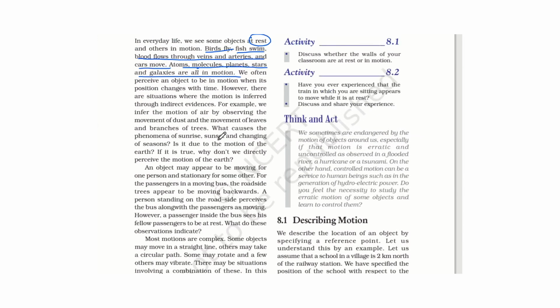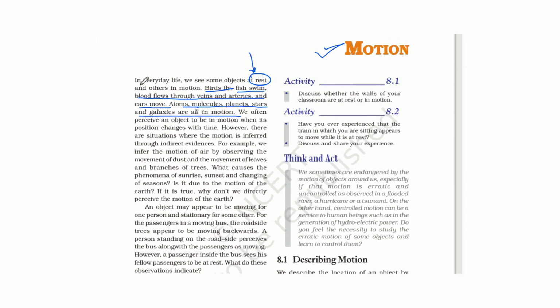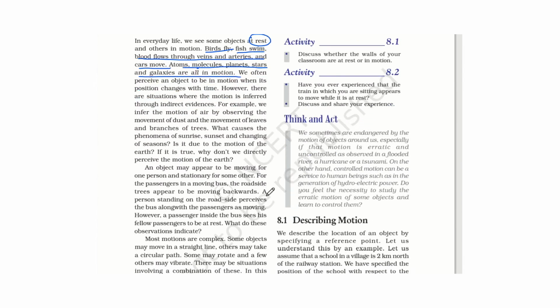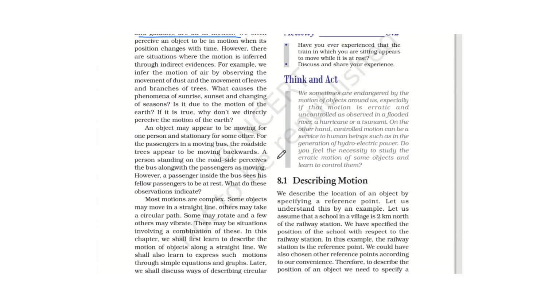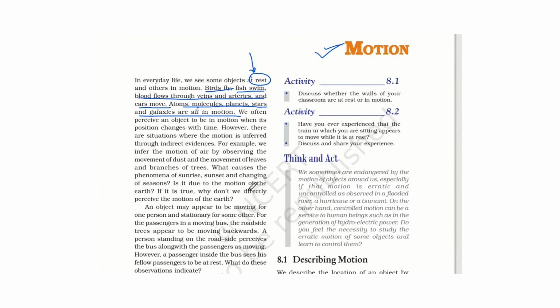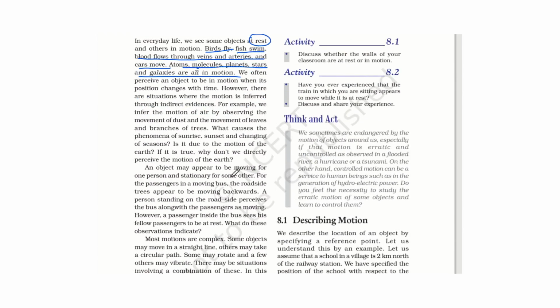Now, rest and motion are relative terms. Why are they called relative? It means an object at the same time can be at rest and can be in motion. It depends upon the observation point.